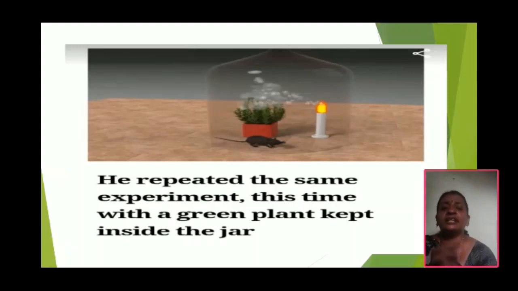Based on the set of experiments, Priestley concluded that animals which breathe air or a burning candle damage the air in some way. Green plants restore the air, whatever the burning candle or breathing animal removes. This is the conclusion of Joseph Priestley's experiment.